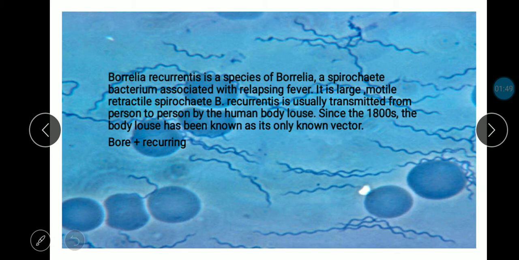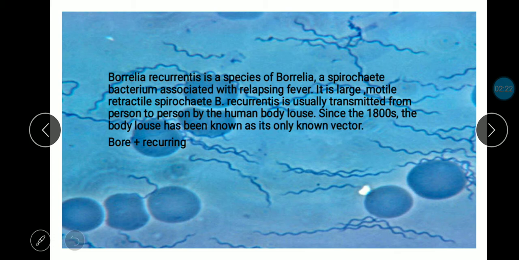It is a large motile retractile spirochete. It is usually transmitted from person to person by the human body louse. Since the 1800s, the body louse has been known as its only vector. This recurs the body temperature, hence it is called relapsing fever.